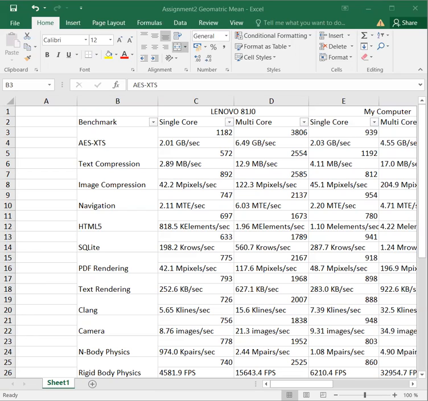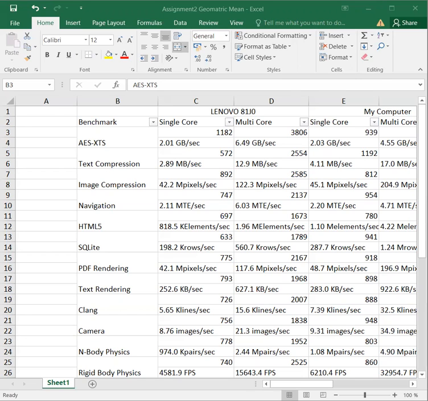On number 1, I will discuss AES-XTS. AES means Advanced Encryption Standard. It defines a symmetric block encryption algorithm. AES encryption is widely used to secure communication channels, for example, HTTPS, and to secure information, for example, storage encryption and device encryption. Geekbench will use AES and SHA-1 instructions when available and fall back to software implementations otherwise.